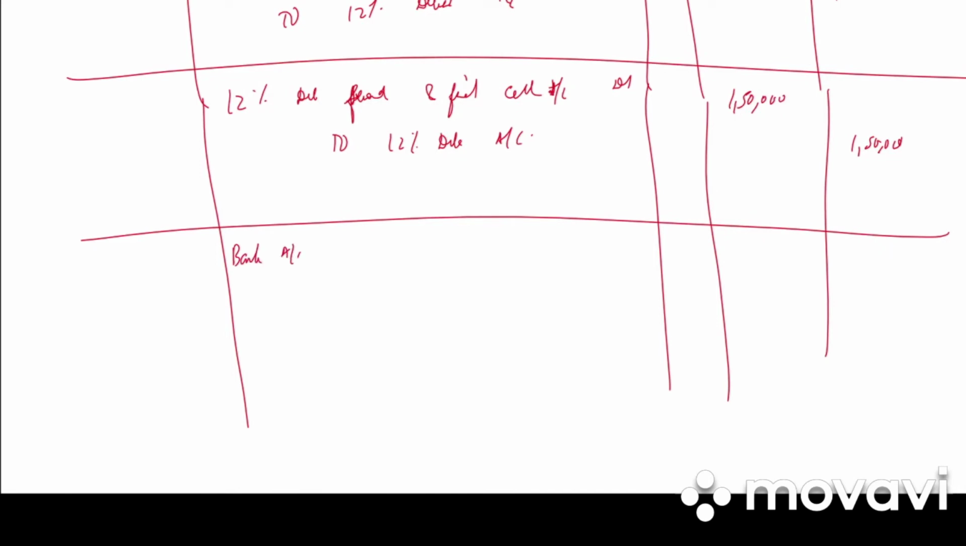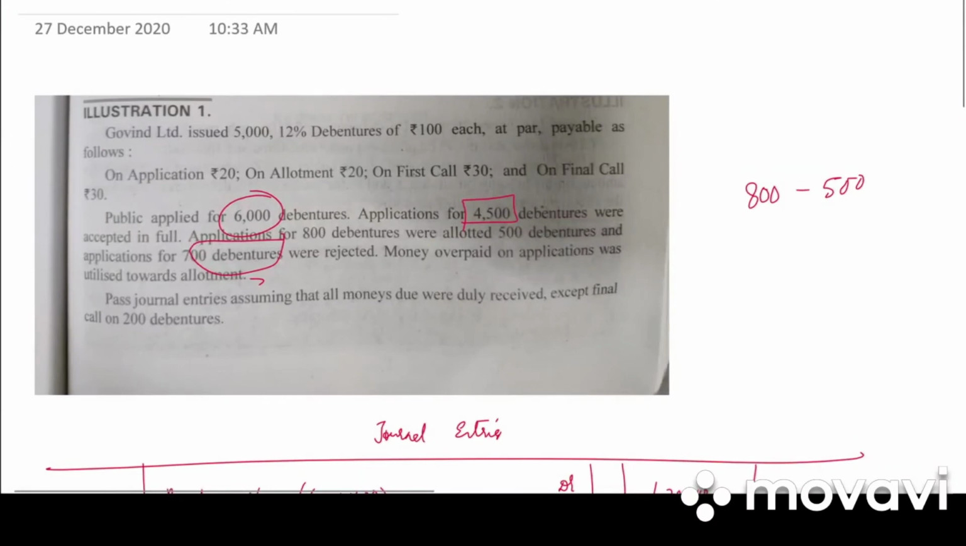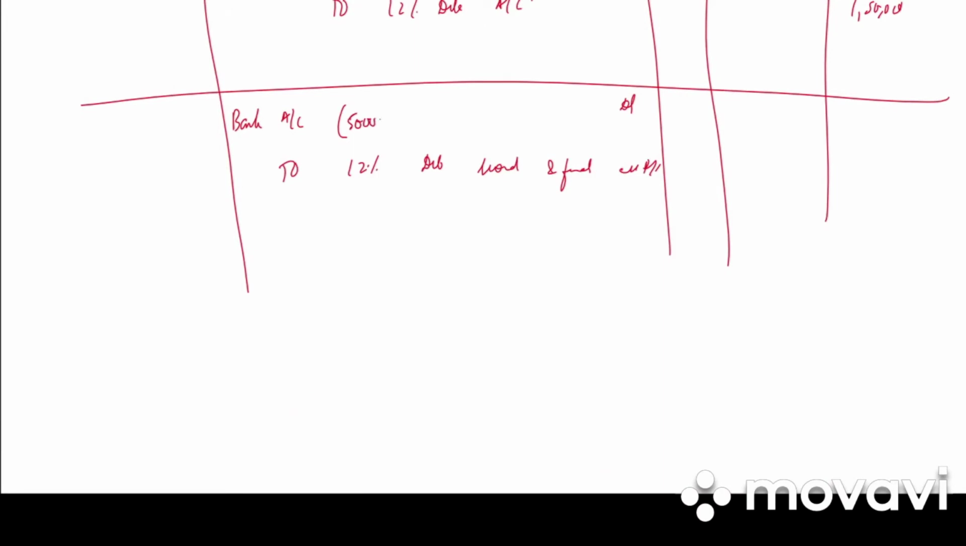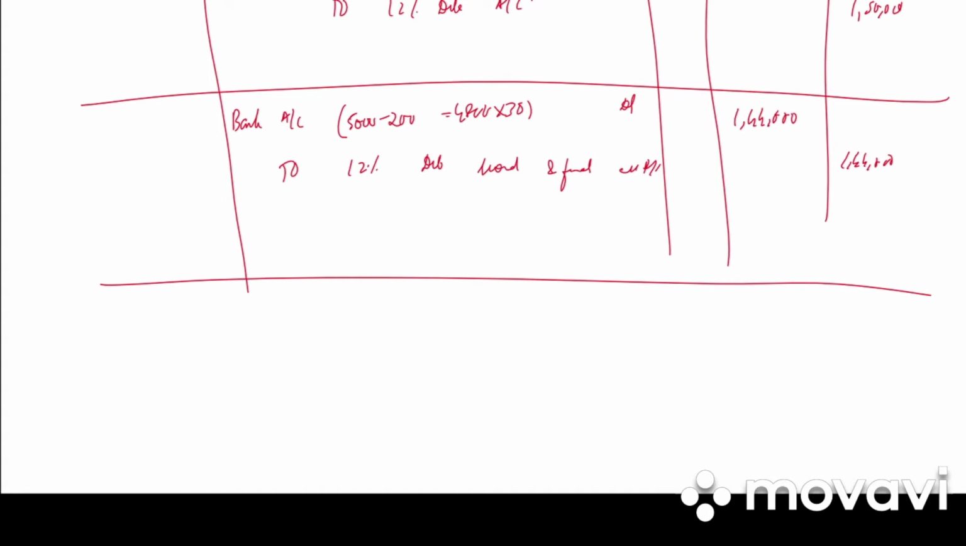Next we have bank account debited to 12% debenture second and final call account. All the money is received except final call on 200 debentures. So it is 5,000 minus 200, that is 4,800 into 30. 1,44,000 debit, 1,44,000 credit. Write the narration: second and final call money received on 4,800 debentures at 30 per debenture. Clear?